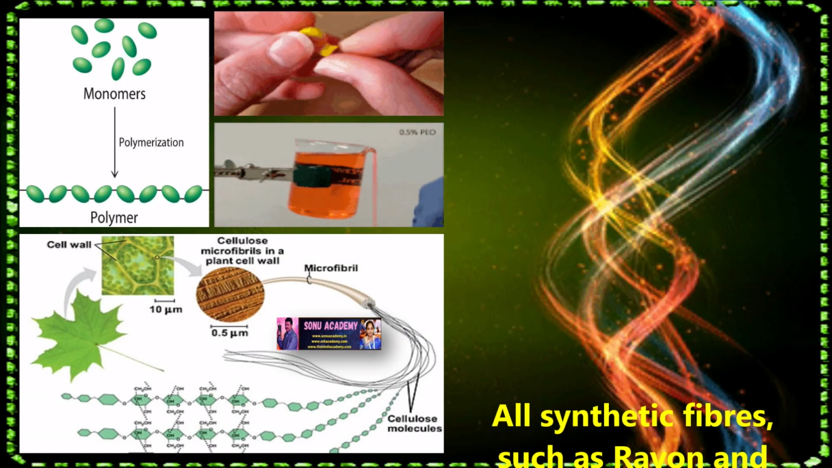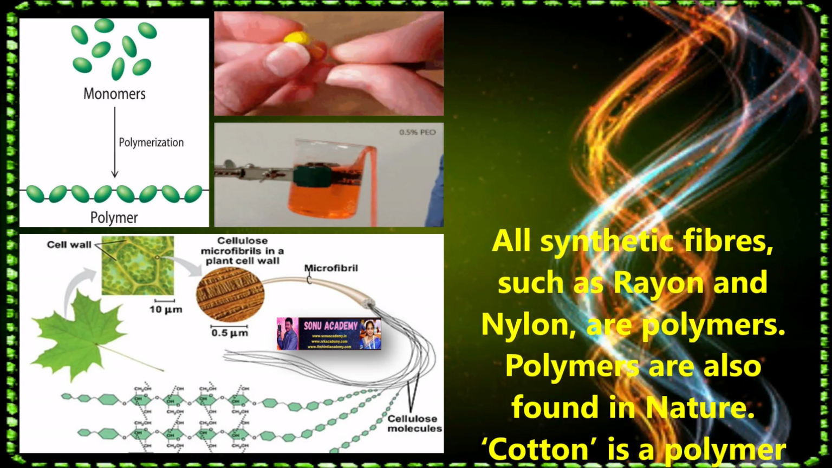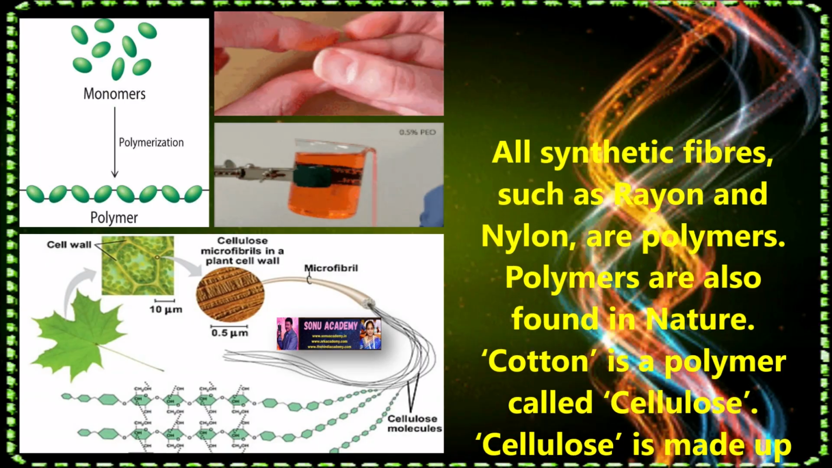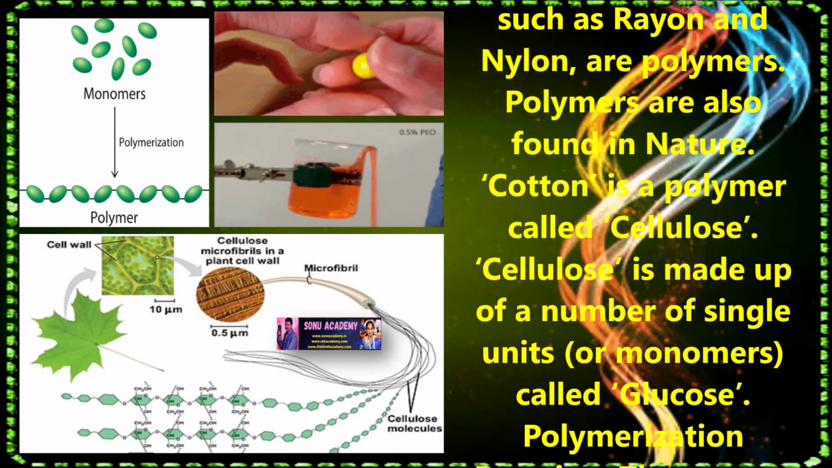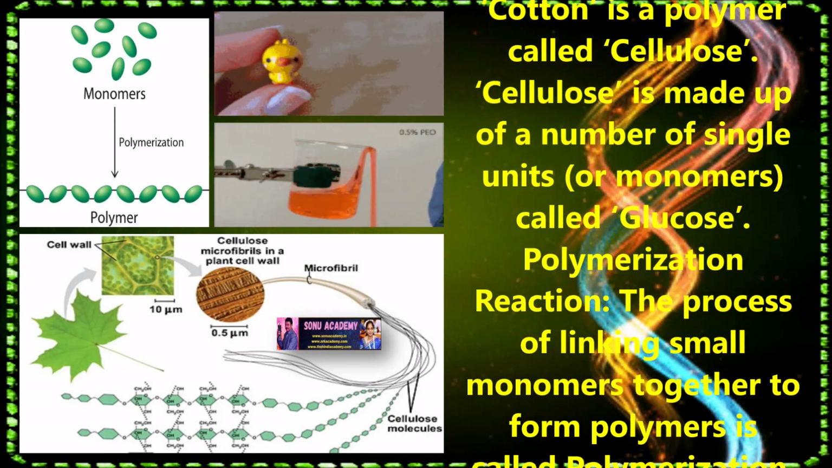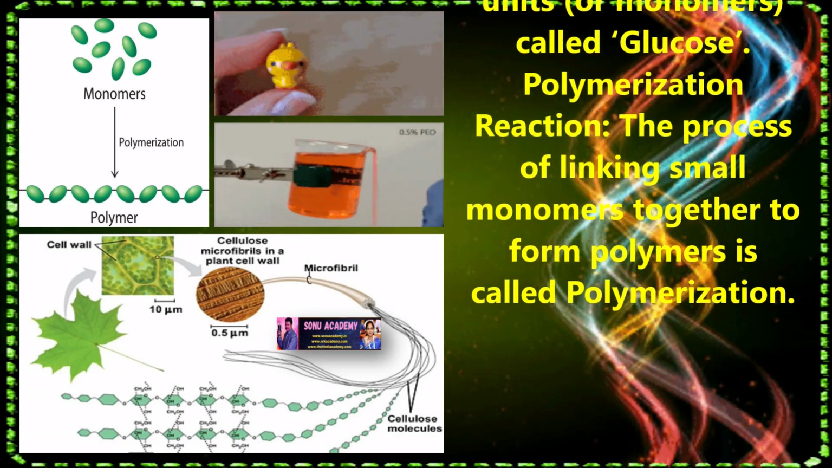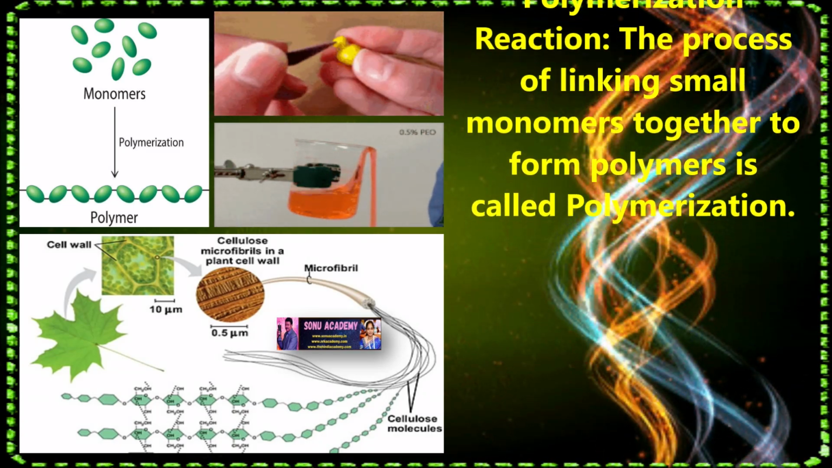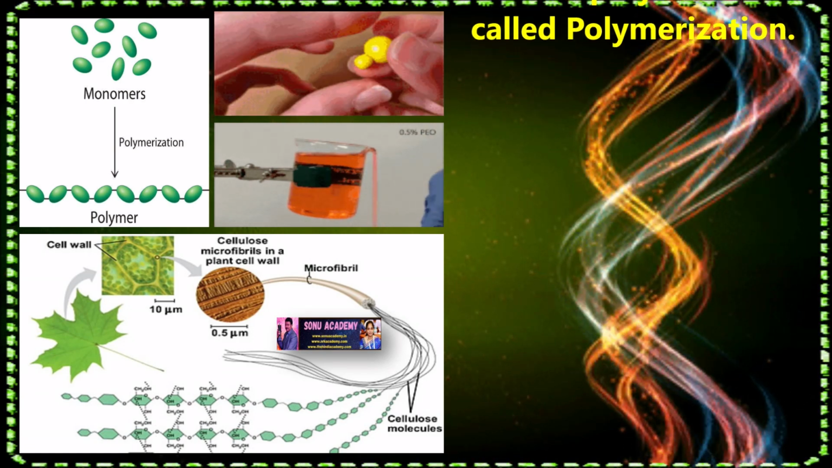Children, let us discuss examples of polymers. All synthetic fibers such as rayon and nylon are polymers. Polymers are also found in nature. Cotton is a polymer called cellulose, and cellulose is made up of a number of single units called glucose. Polymerization reaction: the process of linking small monomers together to form a polymer is called polymerization.